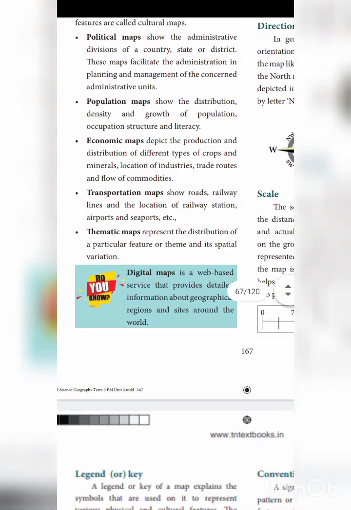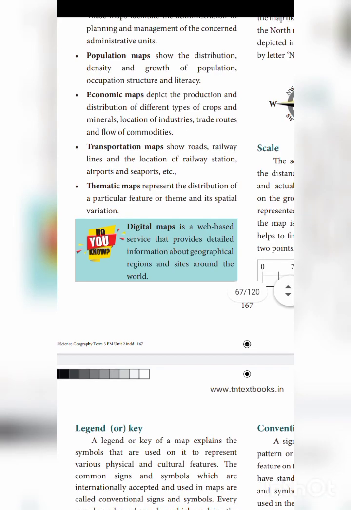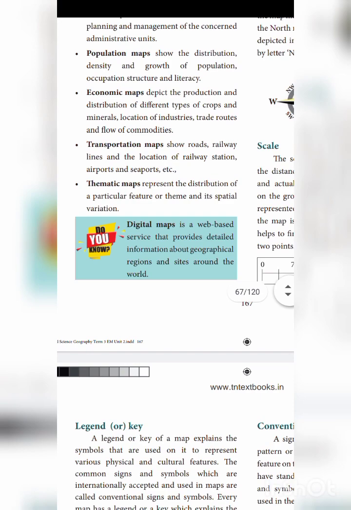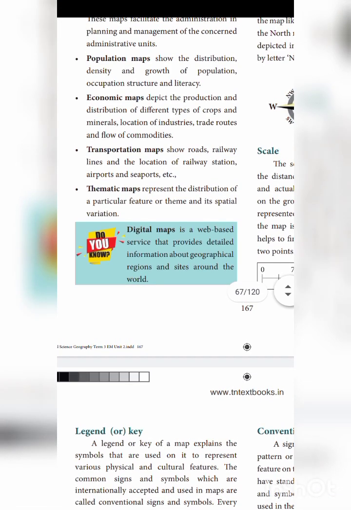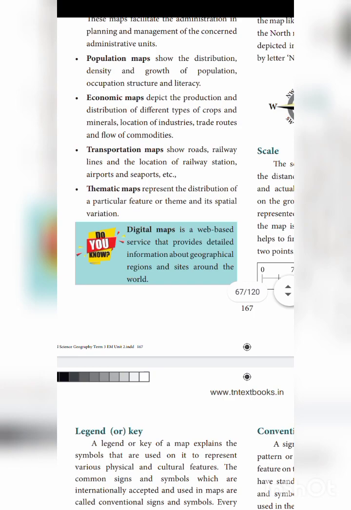Okay, population map. What you can see in a population map? Distribution of population, where the population is more, where the population is less, that is shown in the distribution. Show the distribution and density and growth of population, occupational structure and literacy. Not only population, what is the job of the people, and what is the literacy rate, education in that particular region, particular people, that also you can show in a map.